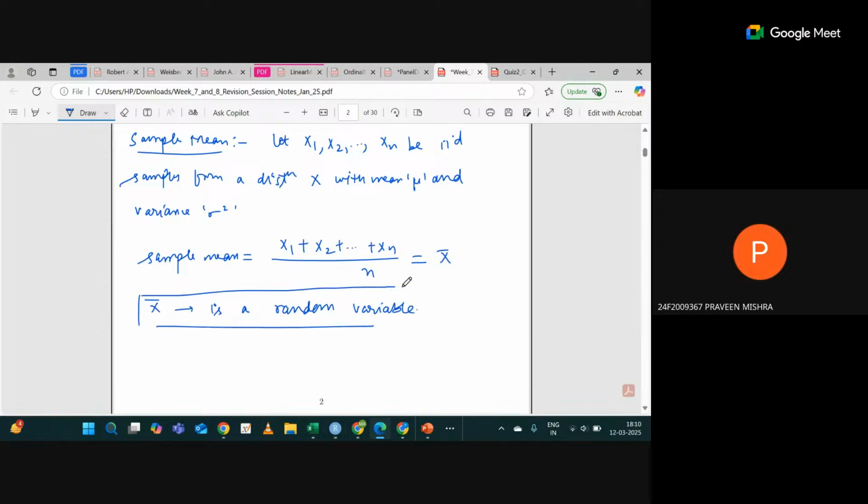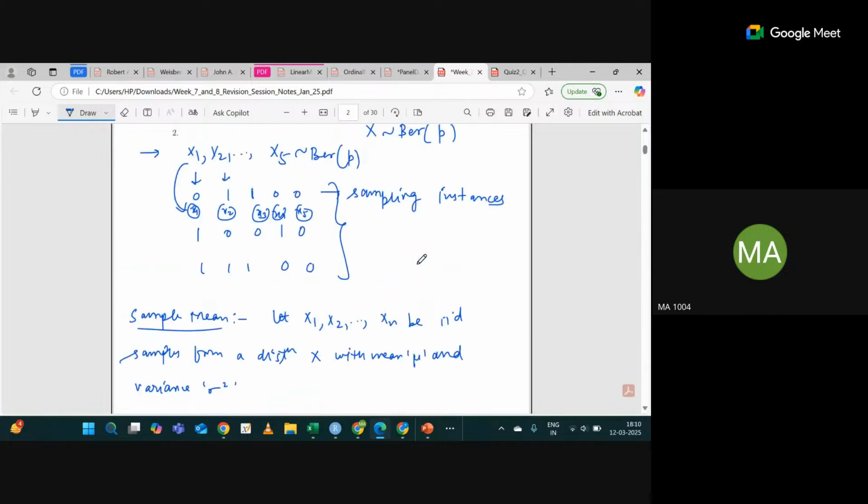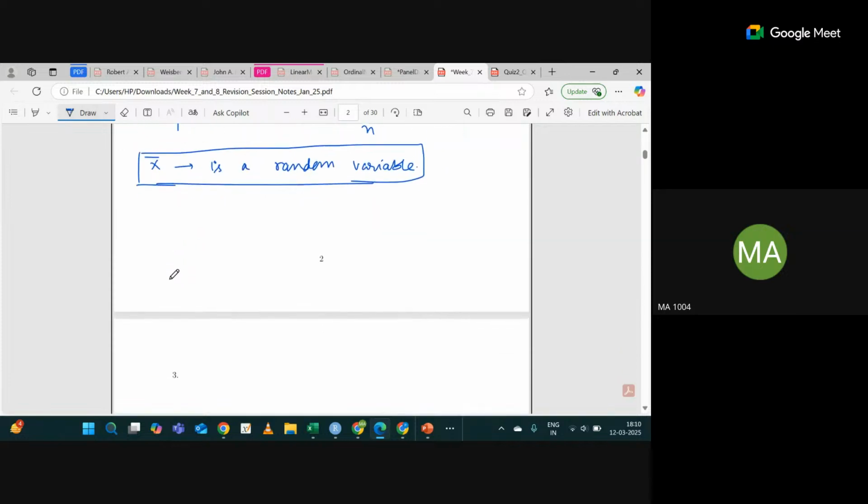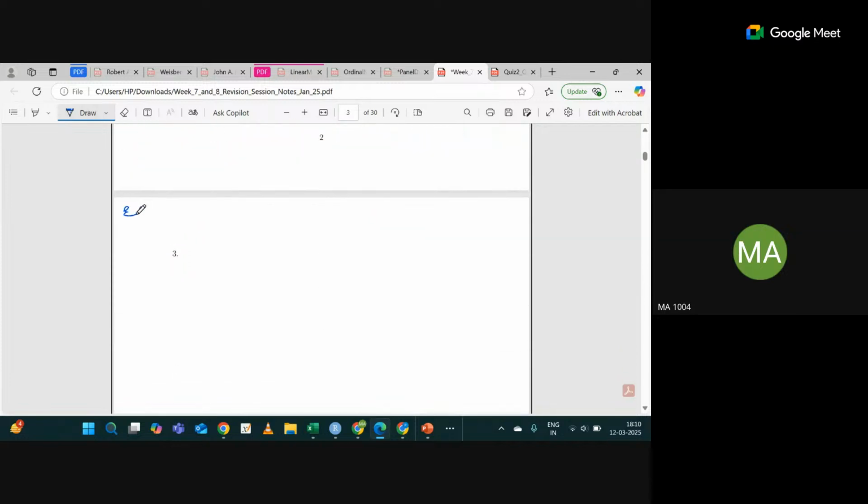Because it can change. Correct. For different sampling instances, you can get a different x bar. For the first and second it's the same, but for this it's different. So for different sampling instances you can get different values, and that's the property of a random variable. Yes or no? So x bar is a random variable. Is this okay?